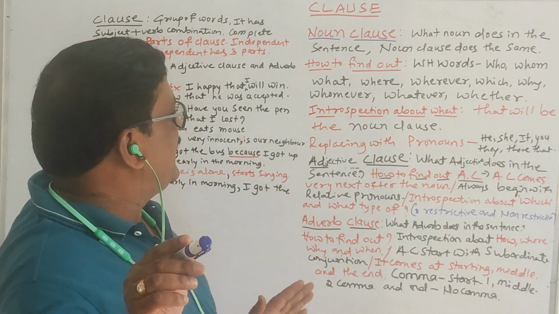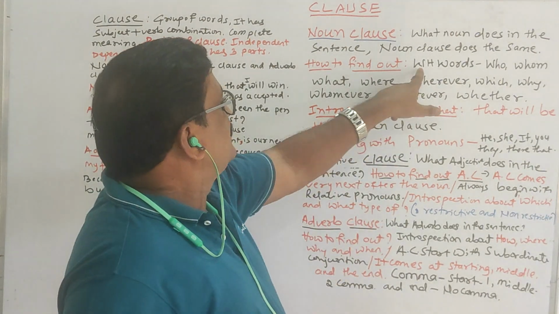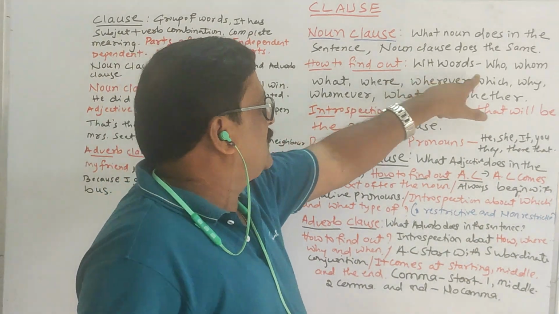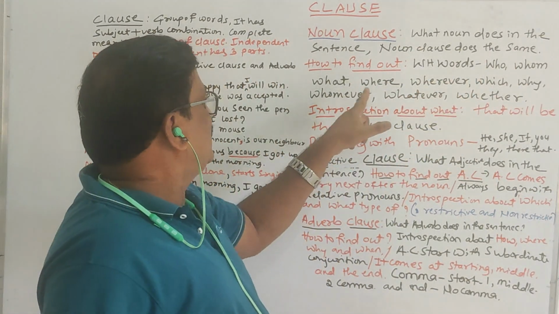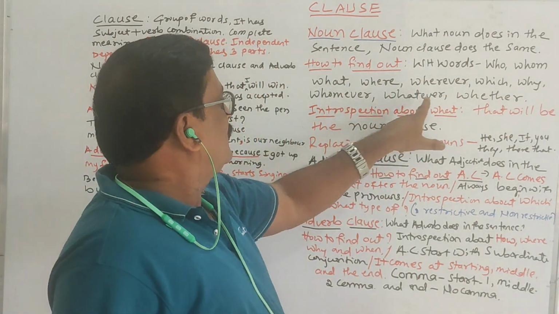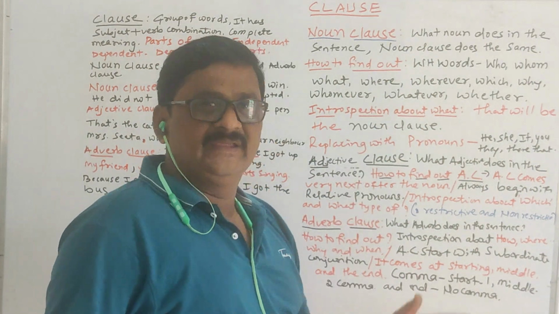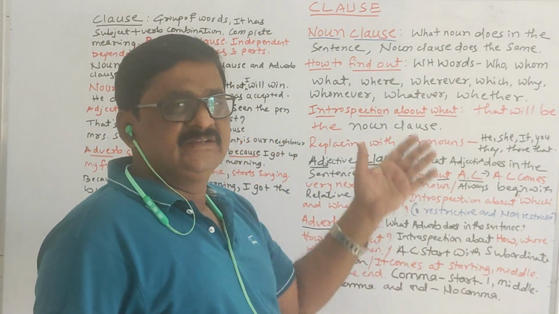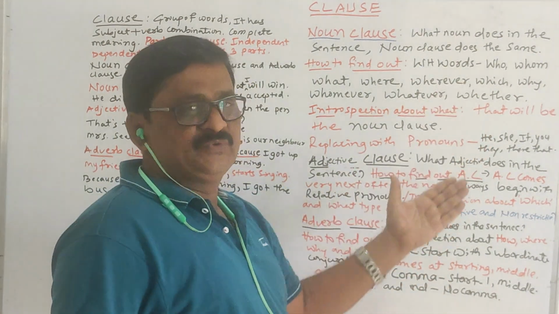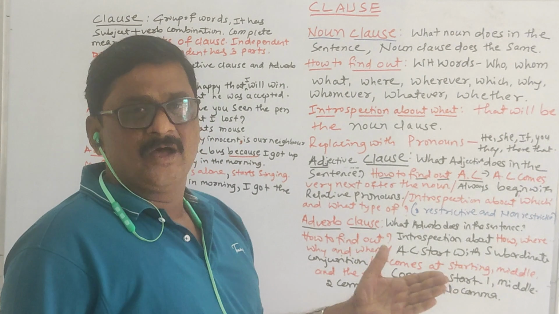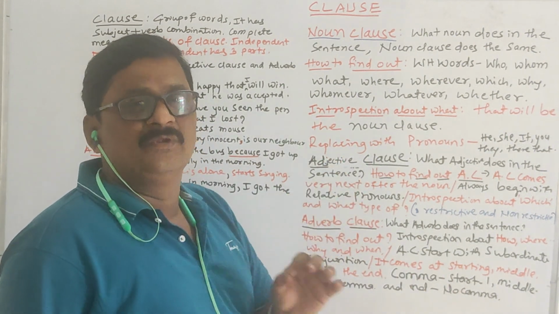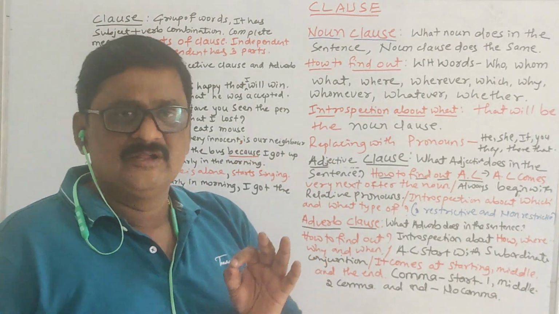And keep in mind, and that is very important, if the noun clause starts with WH words like who, whom, what, where, wherever, which, why, whomever, whatever and whether, it means the noun clause is a dependent clause that starts with these WH words, or if, that and how. This is about noun clause.